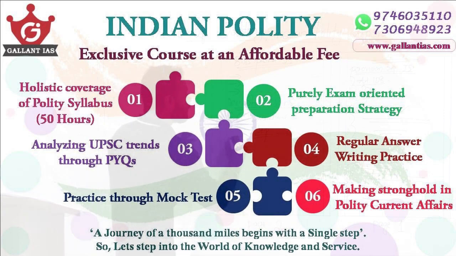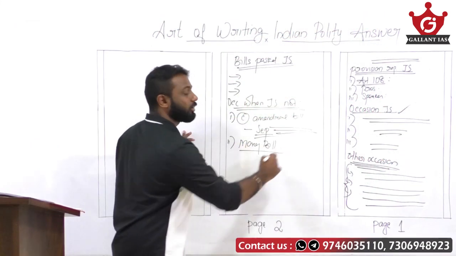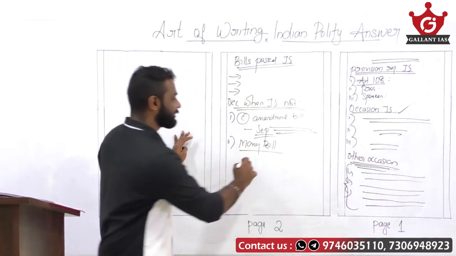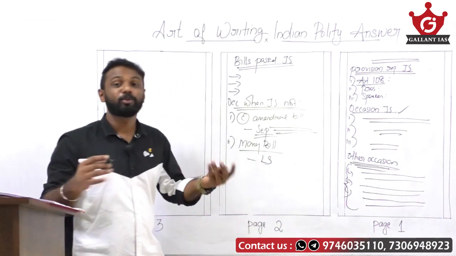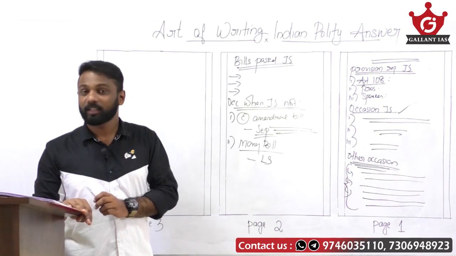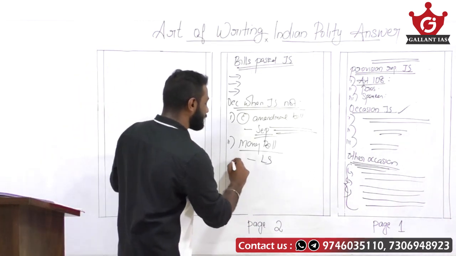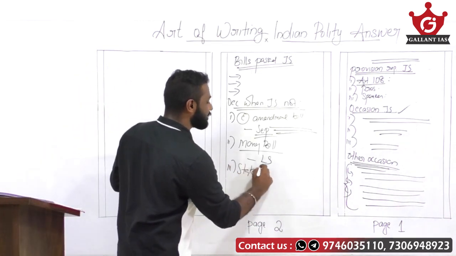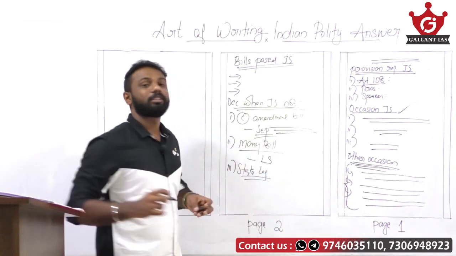Then money bill. A money bill cannot be called for a joint sitting because, write the reasons, the Lok Sabha has exclusive powers regarding money bills. Write those provisions. Then in the case of a state legislature having a bicameral setup, a joint sitting is not possible.